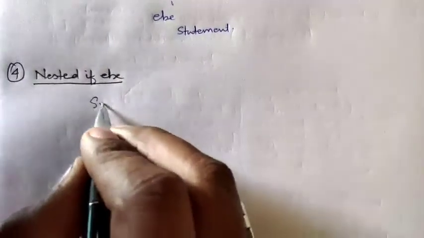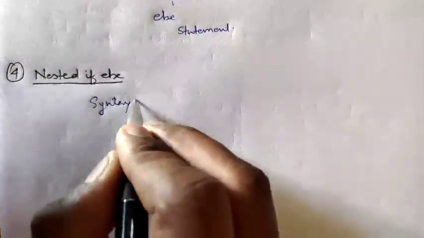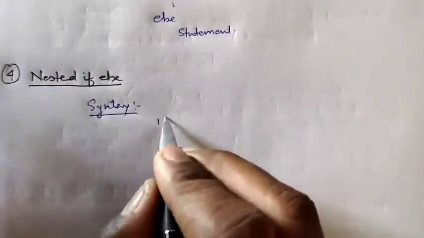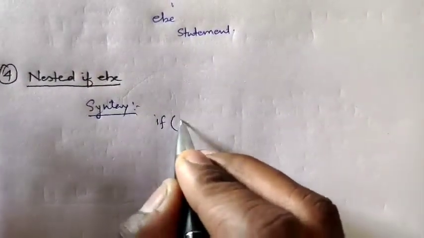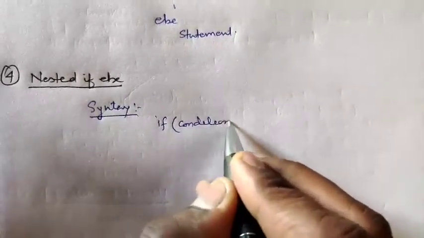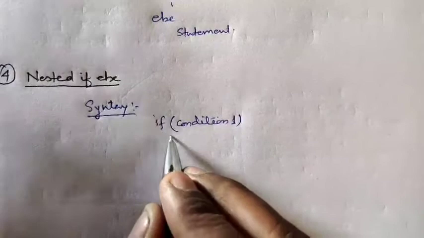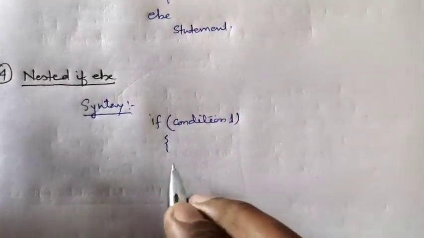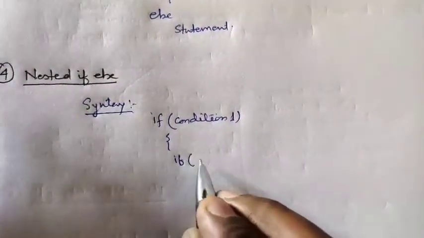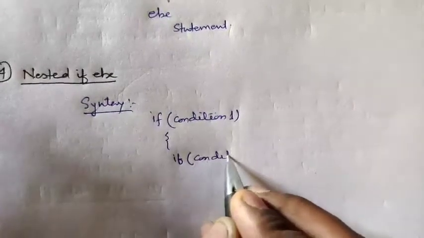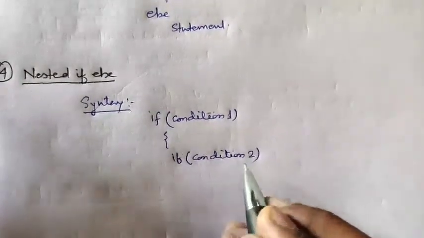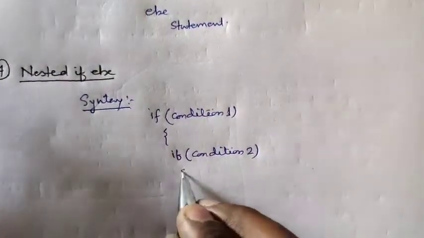Here I will provide a syntax: first if, then condition 1, then within this if a parenthesis will be opened, then again a new if condition will be stated, that is condition 2, and here statement 1 will be there.